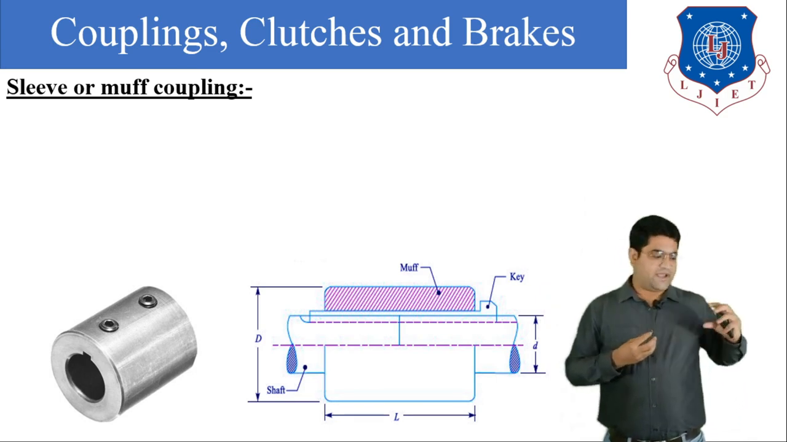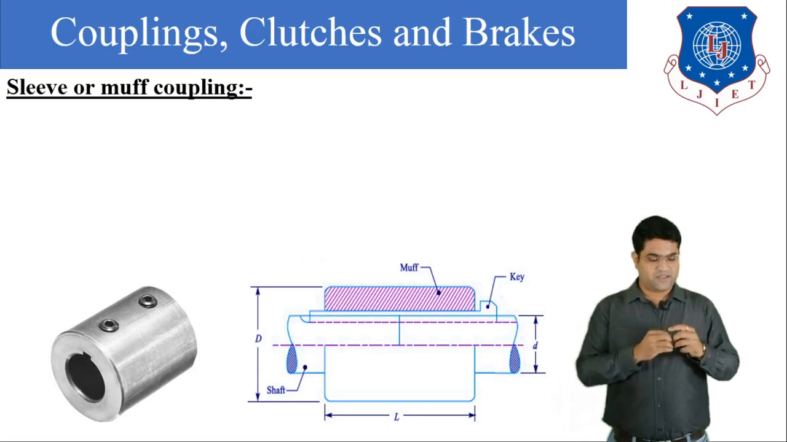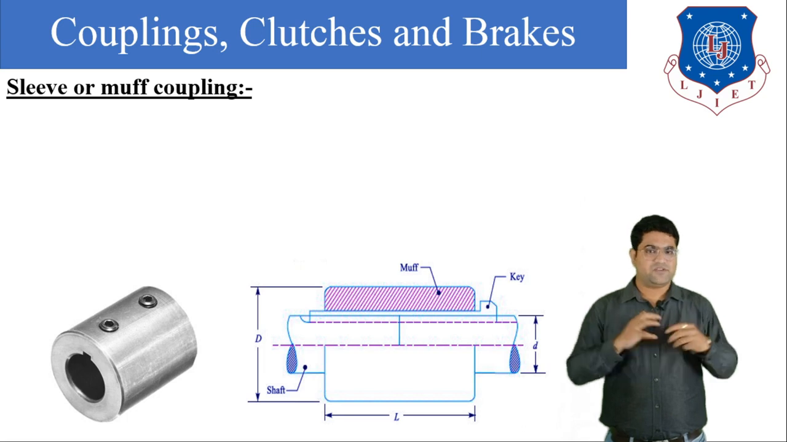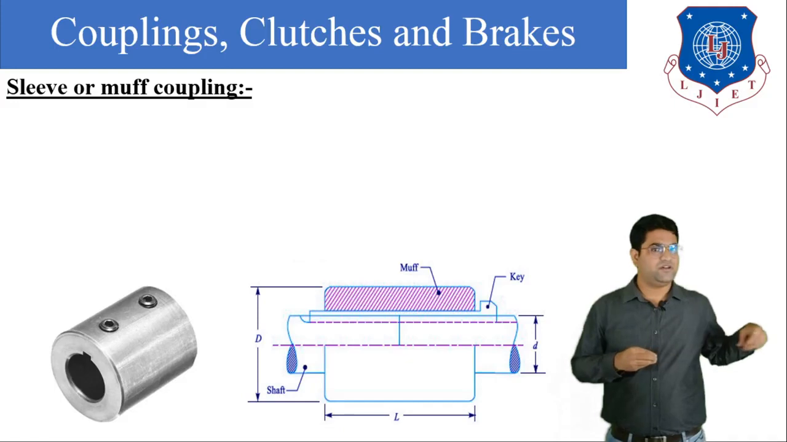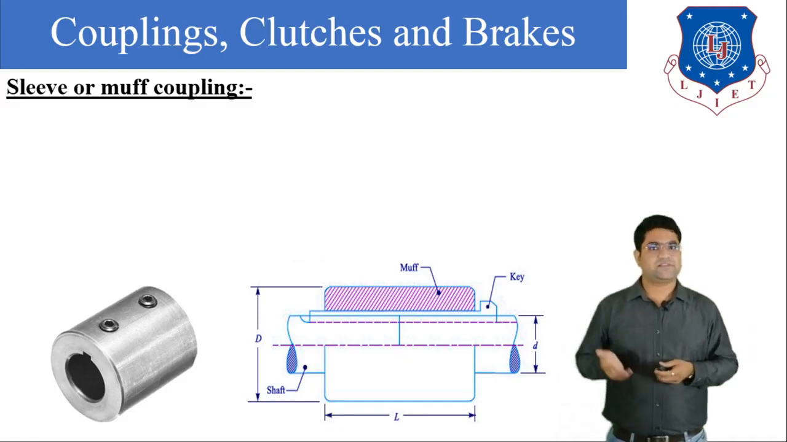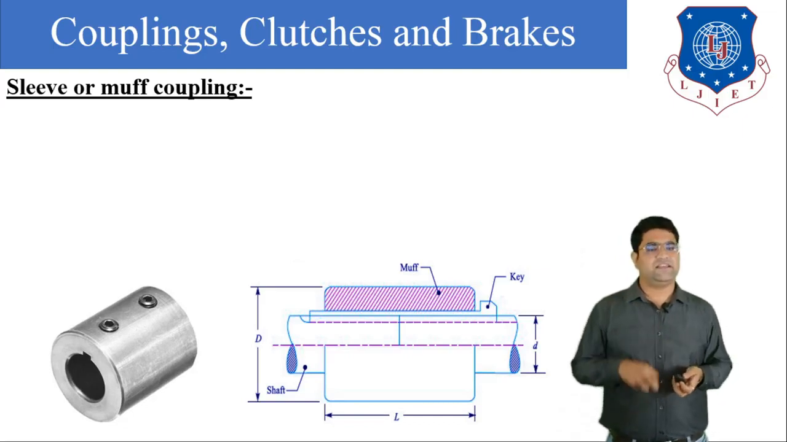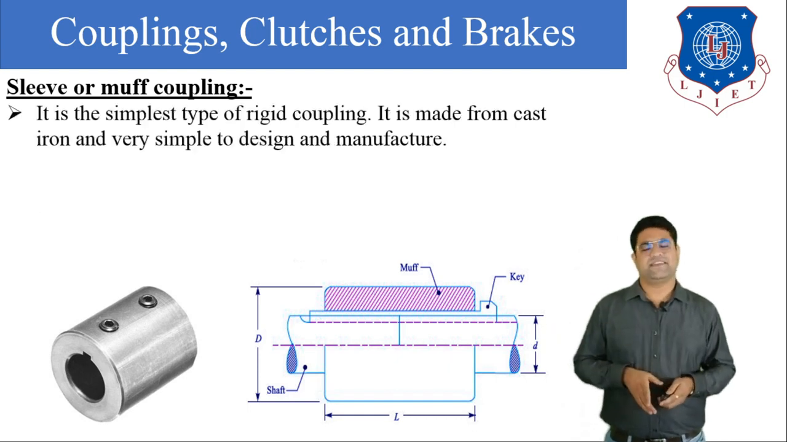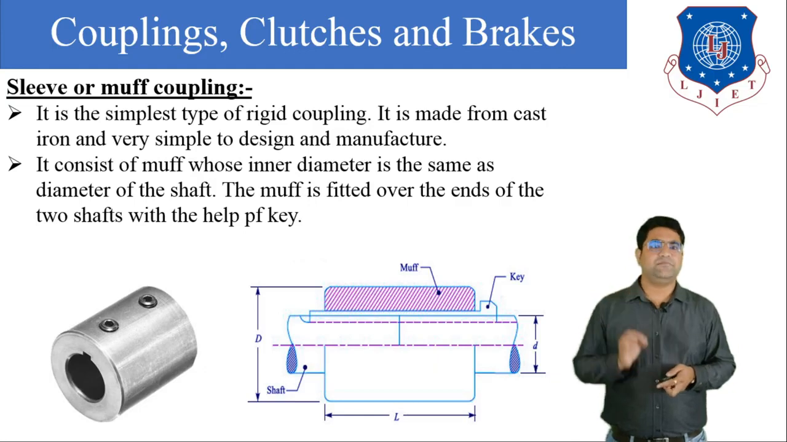Now what we are going to do? We are going to engage this muff with the driving shaft up to the center, and then we are going to engage the driven shaft up to the center with the muff. So the muff will transmit the motion from the driving shaft to the driven shaft, and as we have discussed, it is made of cast iron, so it has excellent damping property and excellent lubrication property.